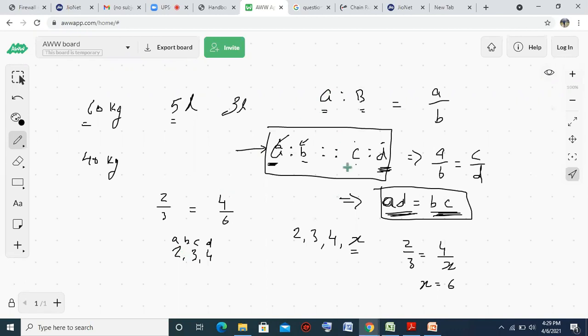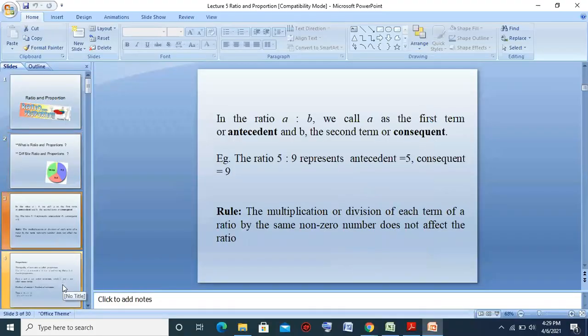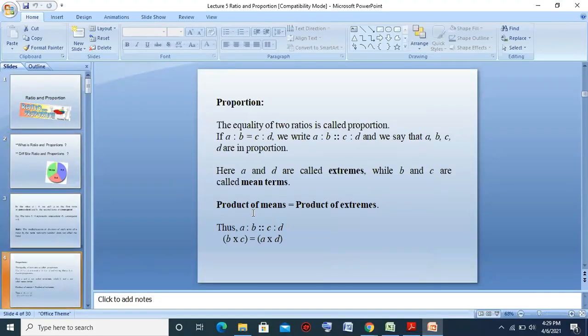The second thing is in proportion. The second thing is there are some ratios. We call them. These are the, we already discussed this thing.